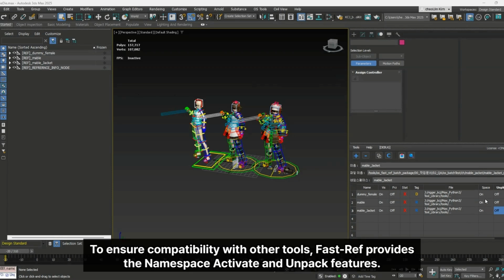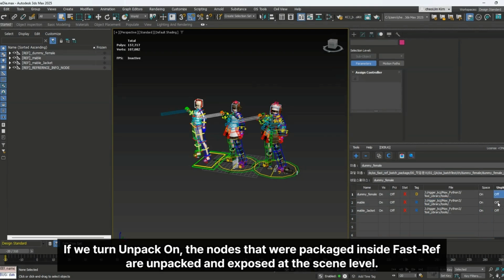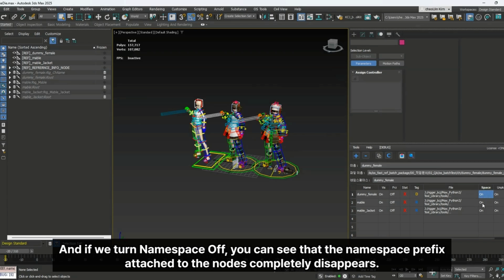To ensure compatibility with other tools, FastRef provides the Namespace Activate and Unpack features. Let's see them in action. If we turn Unpack on, the nodes that were packaged inside FastRef are unpacked and exposed at the scene level. And if we turn Namespace off, you can see that the namespace prefix attached to the nodes completely disappears.